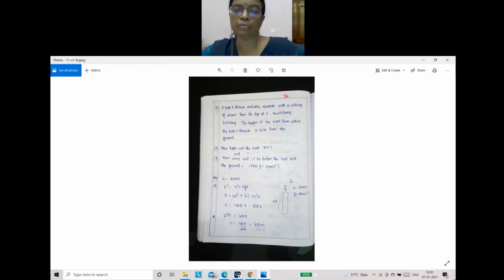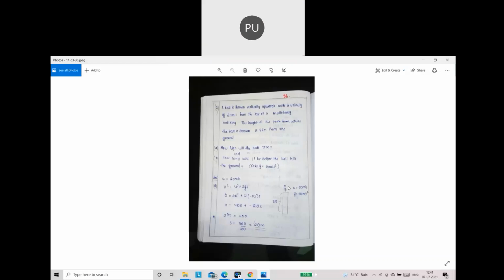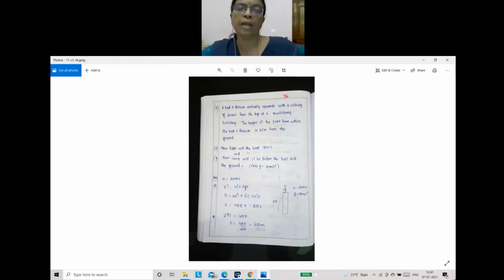Did you get T equal to 5 seconds, children? Yes, teacher. You just calculate the other method also, because in the textbook they have done both the methods. So you will be aware of that method.